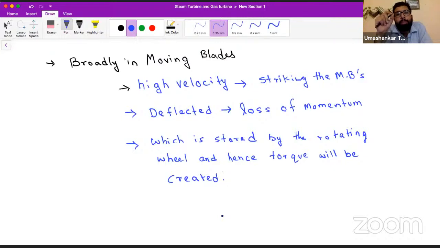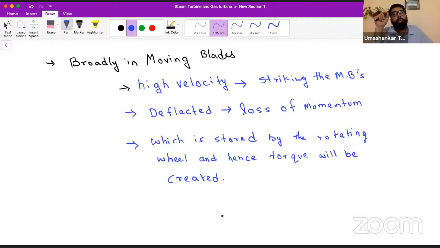Before entering the moving blade, the velocity of the steam is very, very high. So when it goes to the moving blade, it is definitely going to strike the blade.